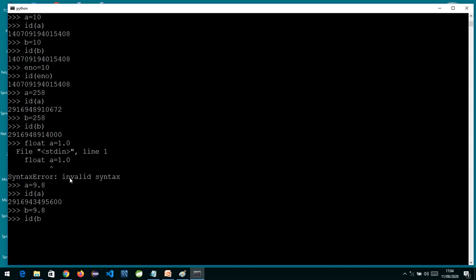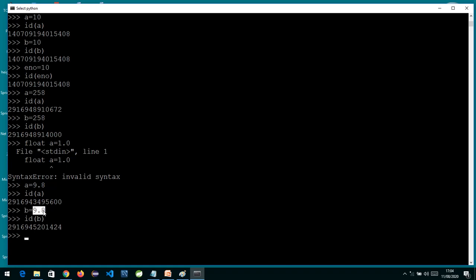You will see that both the IDs are separate, even though both are storing 9.8, because for float there are no pre-built objects created. If you think of a single range 0 to 1, in float there are infinite combinations. You can write 0.1, 0.2, 0.001, 0.002. So for float there is no pre-created object. Every time, whatever value you insert, it is going to create a new object. So this is the basics basically.